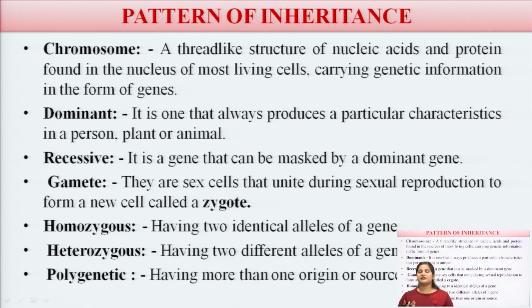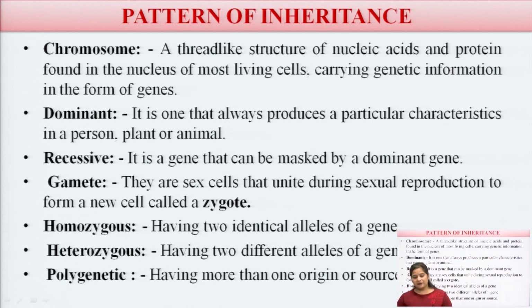Dominant means which is always shown. Then recessive. Recessive means which is not shown, which is hidden or masked. It is a gene that can be masked by the dominant gene, so it is not shown.